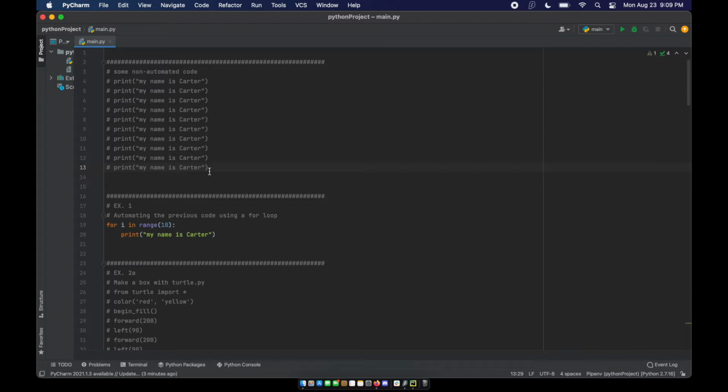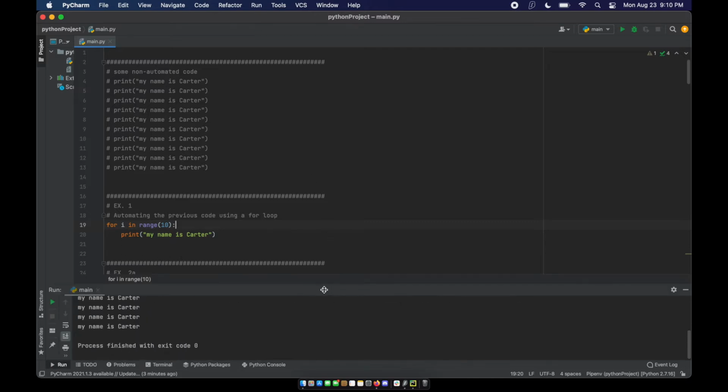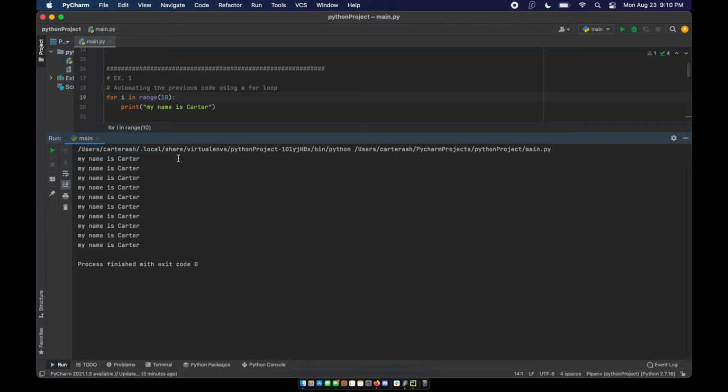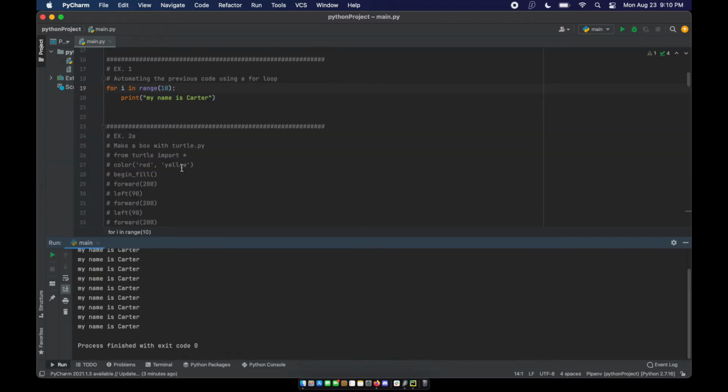So if we have this print statement 10 times, we can condense this from 10 lines to just 2 lines. You can see right here, this is the for loop that I've mentioned. We're going to cover it in just a second. But if I run this code, I will get the same output as if I was doing the original.